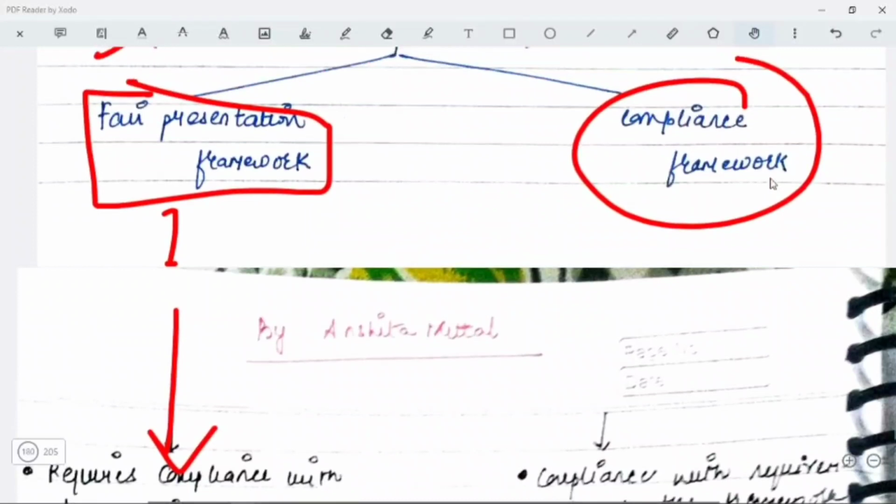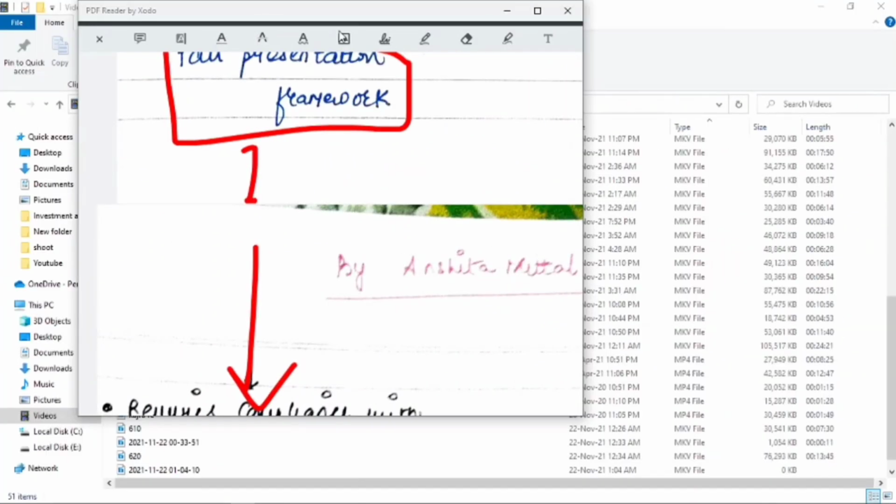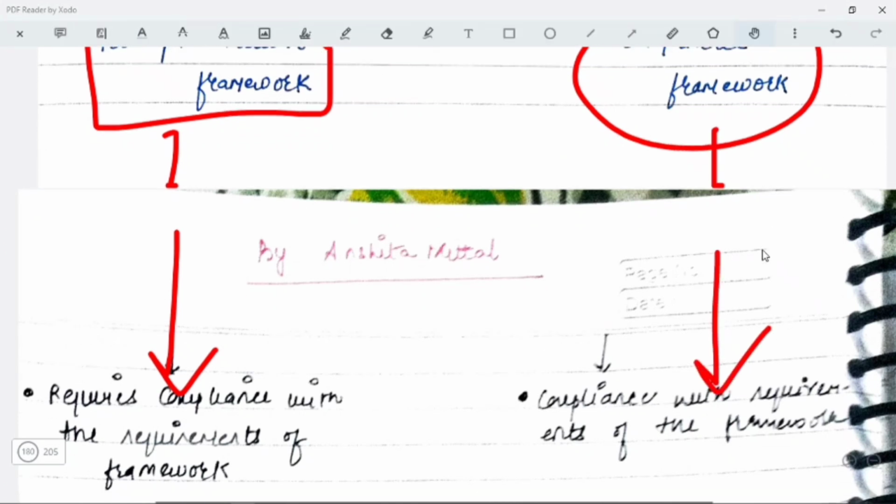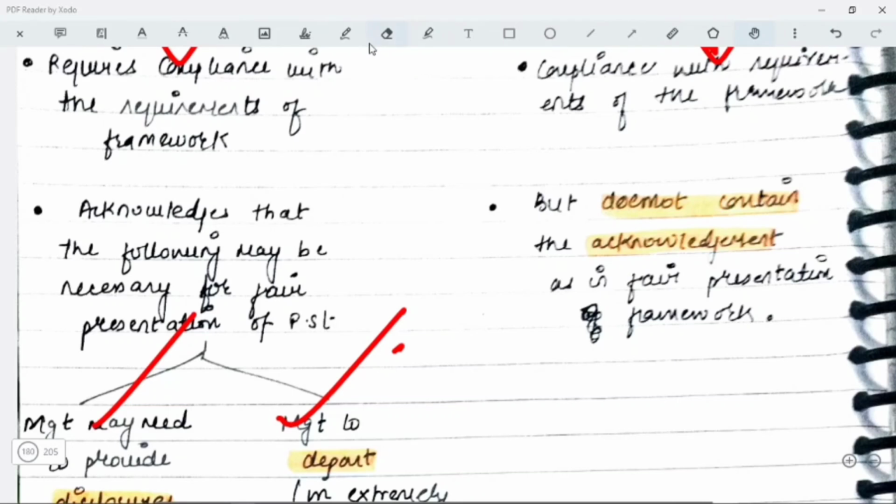Now, let's talk about the compliance framework. In the compliance framework, you have to comply with the requirements of the framework, but there is no provision to give an acknowledgement and to say that we are doing so and so because this will make the financial statements more fair. No, you cannot do that, you cannot give any such acknowledgement which you were giving in the fair presentation framework.